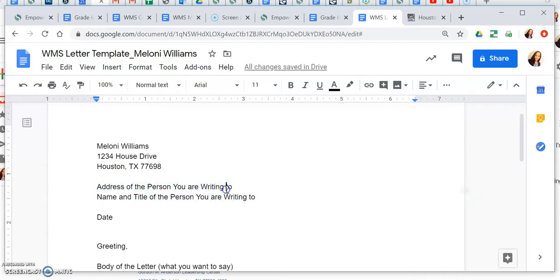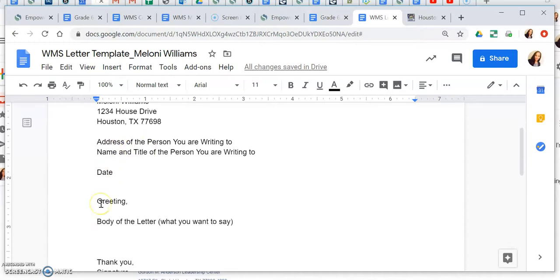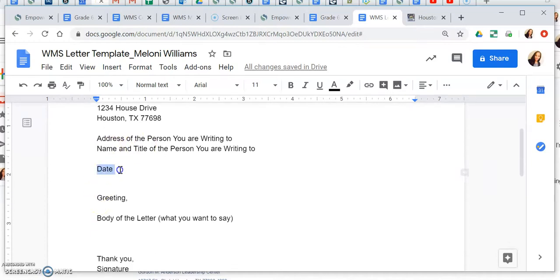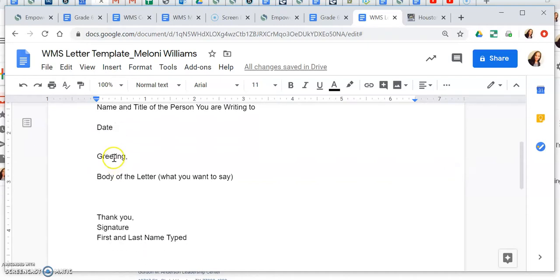And then here it says the address of the person you're writing to and their name and title. So this is when you select the person that you want to write to, whether the mayor, someone from City Council, or someone from the City Controller's office. You're going to put their information here. And then when you are writing the letter, you're going to put the date that you compose it. So the date that you start writing it, you're going to insert your greeting here, or you can just say greeting. I would add their name because that's really professional.